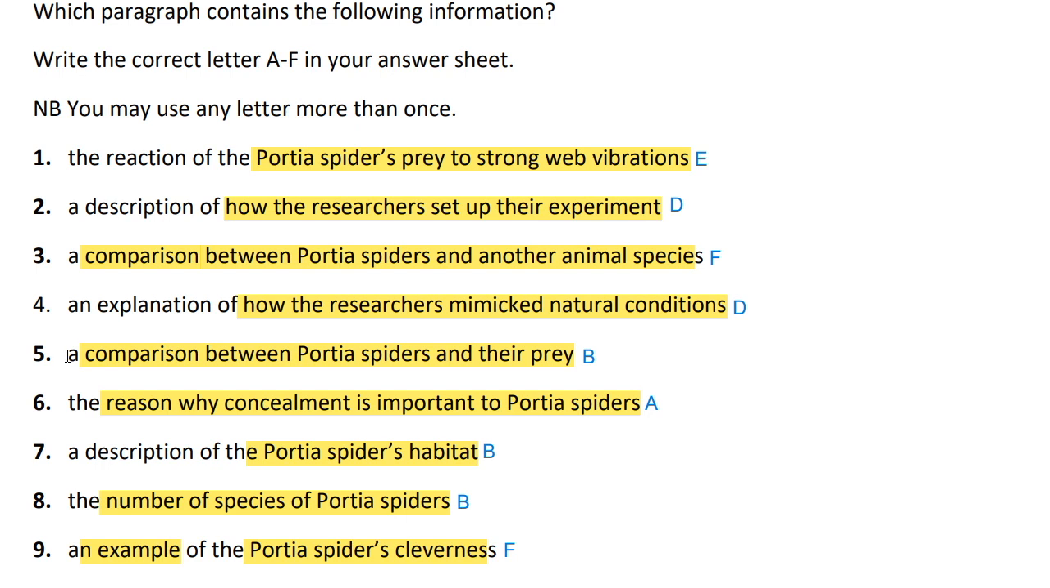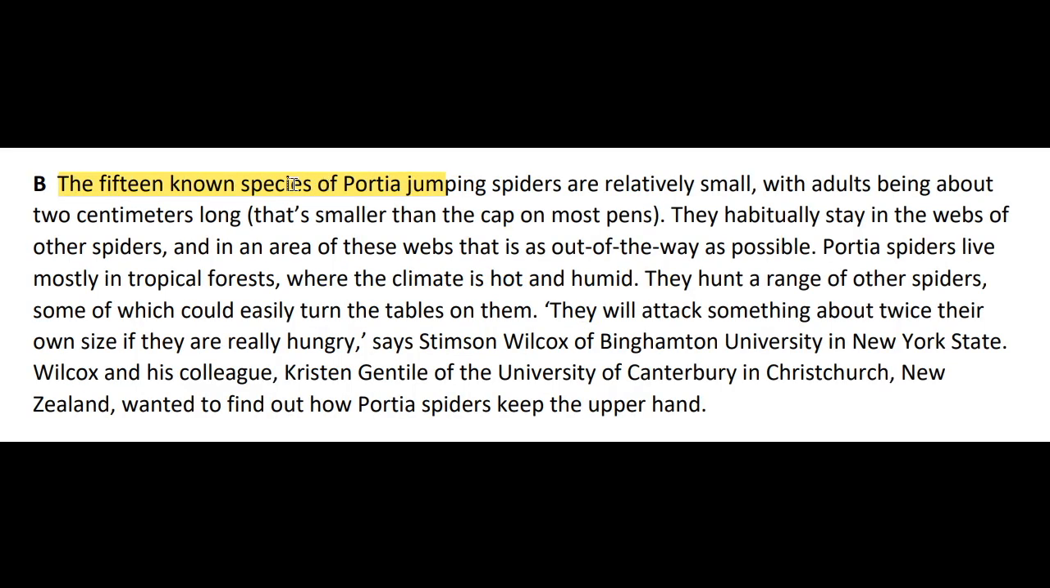Fifth, a comparison between Pottery spiders and their prey. This information is given in paragraph B. The 15 known species of Pottery jumping spiders are relatively small, with adults being about 2 centimeters long. That's smaller than the cap on most pens.